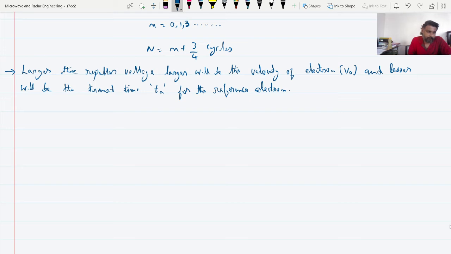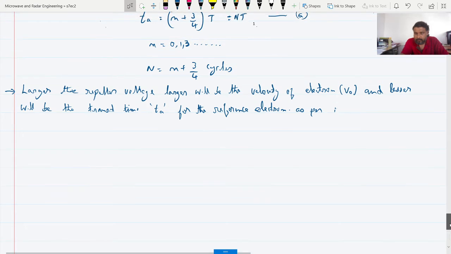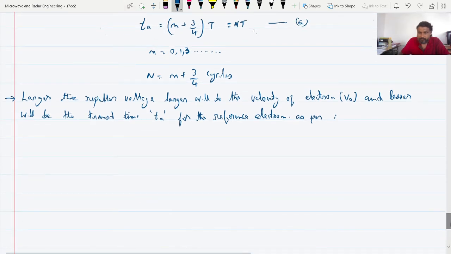Next, what is clear from equation 1, I think I have written equation 1, equation A, as per equation A.